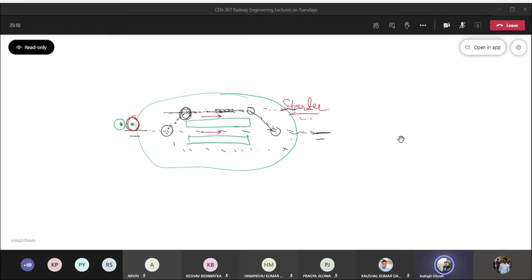Now, what can be other instances of green light of starter signal which can be shown to a train which is traveling along a main line? Can you guess, guys? For the main line, suppose this platform is along the main line. So here you have green, yellow, red. Generally, when the driver is about to start, it is shown yellow light. There can be instances where green light is being shown for the main line locomotive.